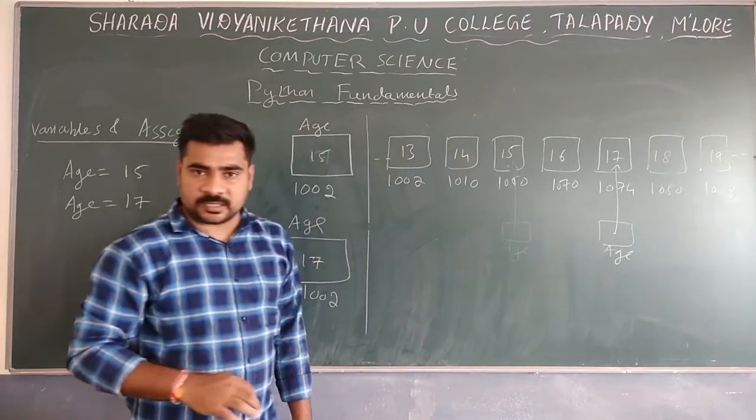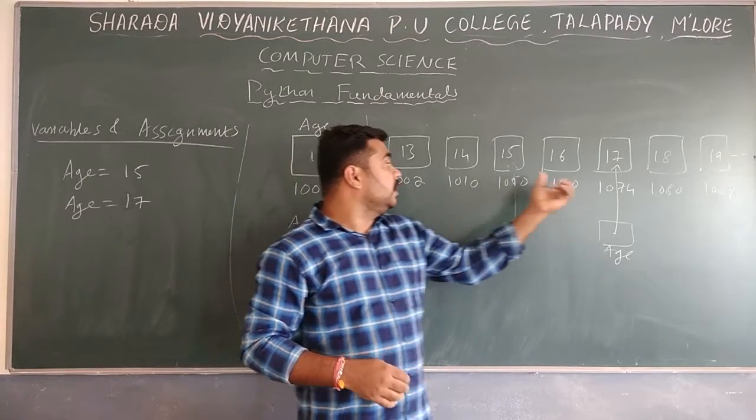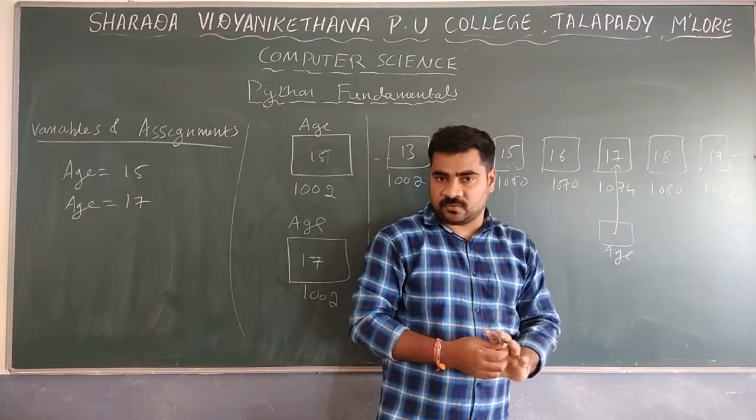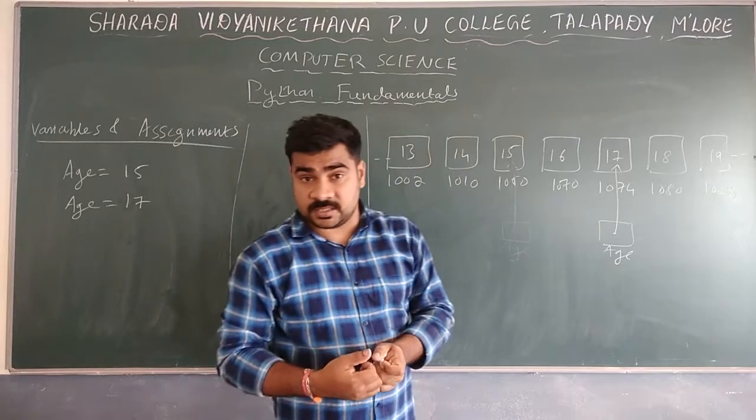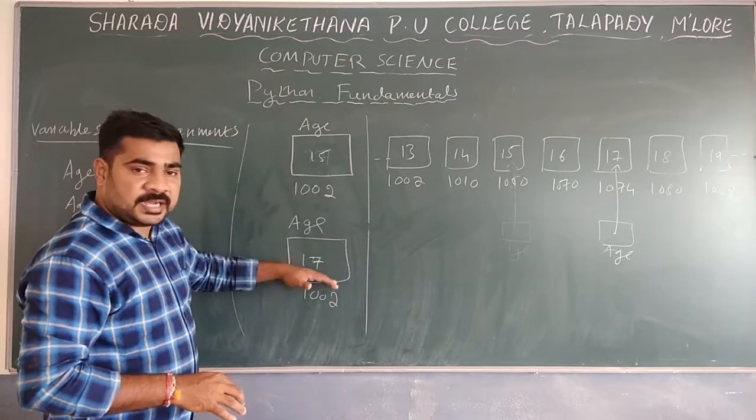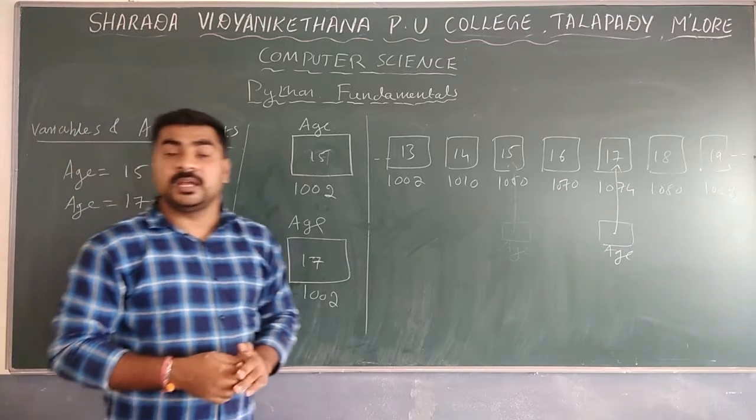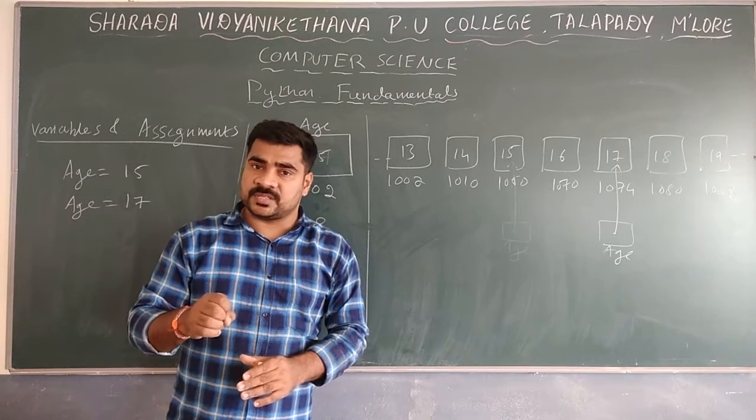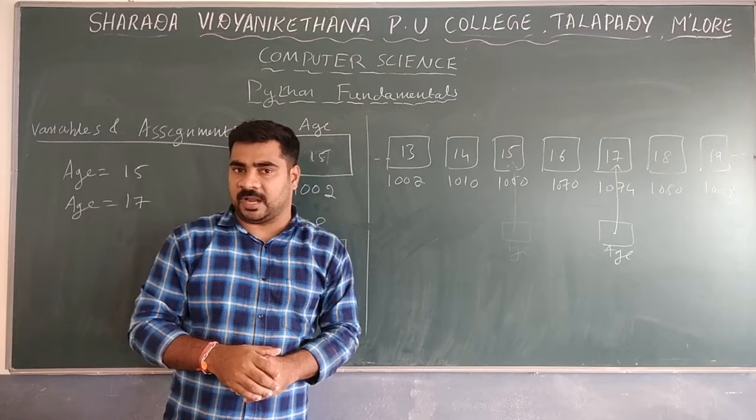So now you can check. In the first case it will be 1050. In the second case it will be 1074. The address is going to change. But in a traditional program, this address won't change. The address will remain the same. That is the main difference between Python and traditional programming languages.